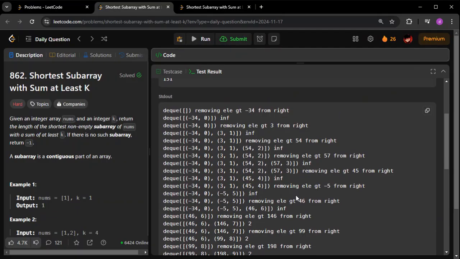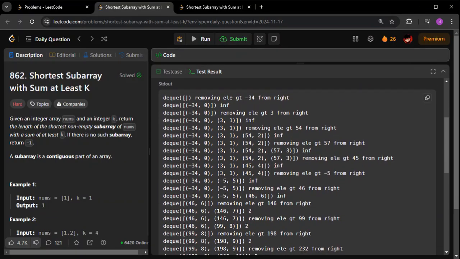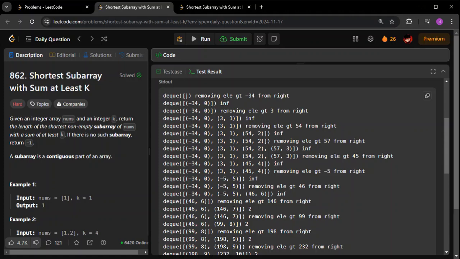If I can show you the right approach for this, see this case here. For the 0th element the sum is minus 34. For the first element the sum is 3. For the second element the sum is 54. We are not sorting, right? This is not sorted. For the third element the sum is 57. Now for the fourth element the sum I found is 45.